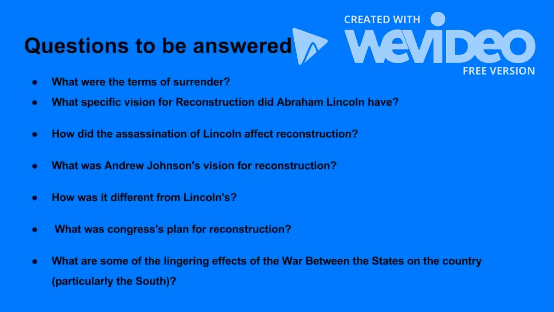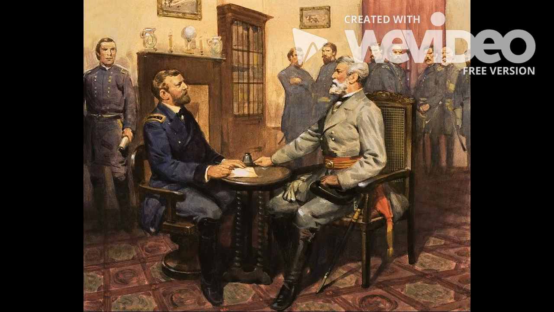In this video, we will be answering the following questions. What were the terms of surrender? What specific vision for Reconstruction did Abraham Lincoln have? How did the assassination of Lincoln affect Reconstruction? What was Andrew Johnson's vision for Reconstruction? How was it different from Lincoln's? What was Congress's plans for Reconstruction? What are some of the lingering effects of the war between the states on the country, particularly the South?